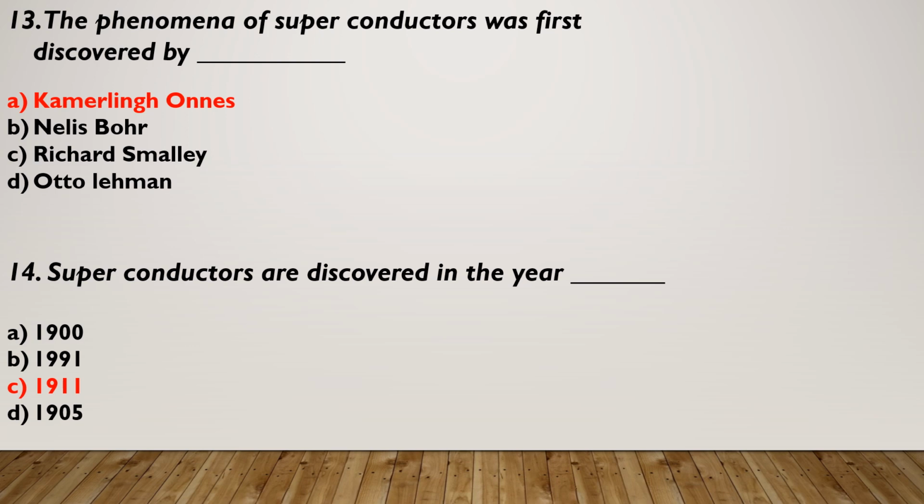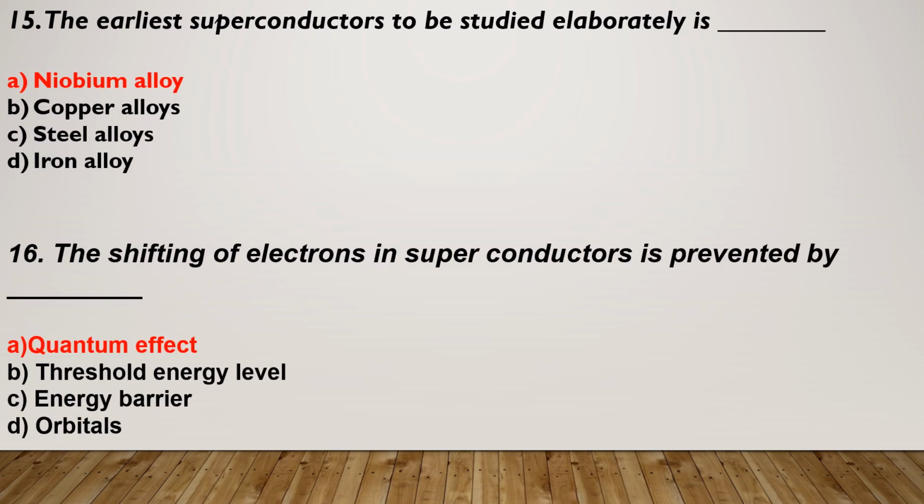Superconductors were discovered in the year: A, 1900; B, 1991; C, 1911; D, 1905. The correct option is option C, 1911. 15. The earliest superconductors to be studied elaborately are: A, niobium alloy; B, copper alloys; C, steel alloys; D, iron alloy. The correct option is A.